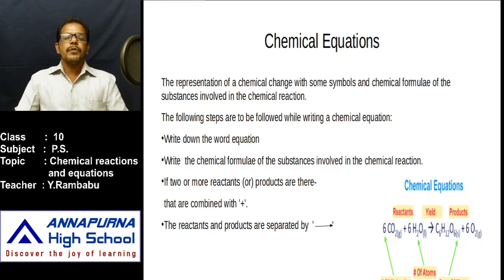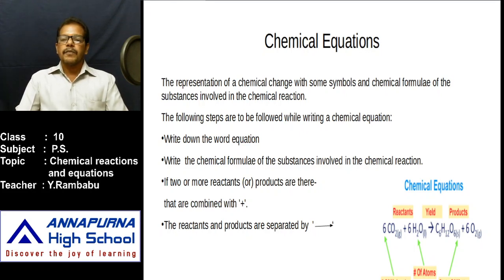Then how do we write these chemical equations? Before learning this, we first have to learn the terminology involved in chemical equations. In chemical reactions, what are the substances involved? The substances that participate, the original substances, are called reactants, and the newly formed substances, the substances formed after the reaction, are called products.